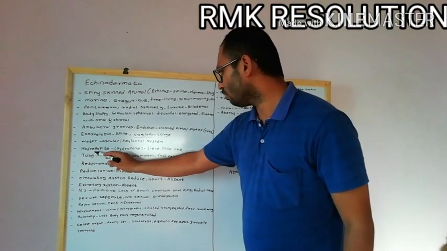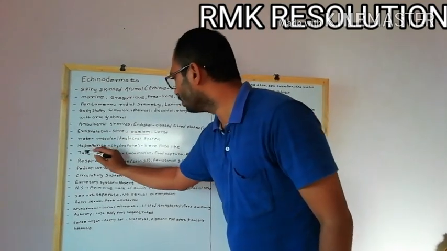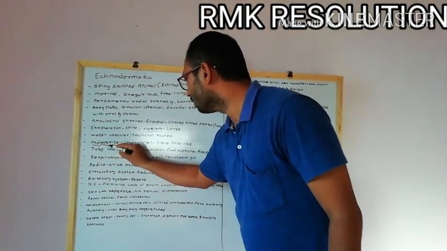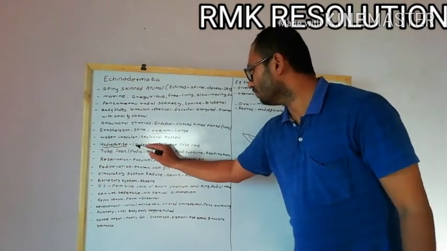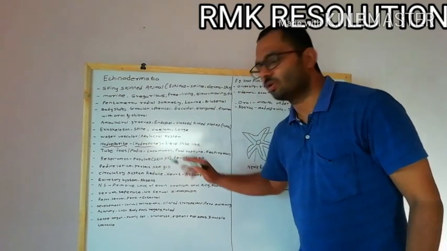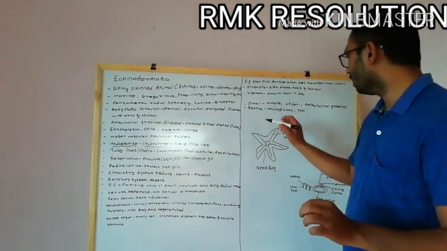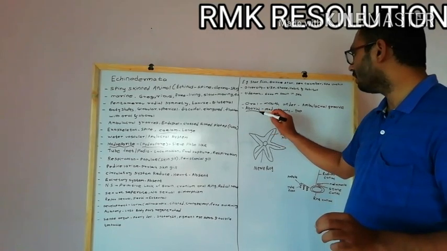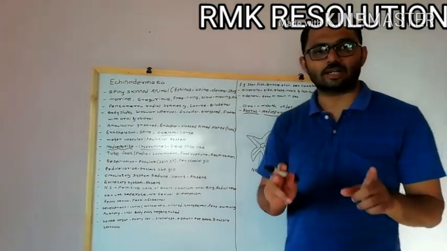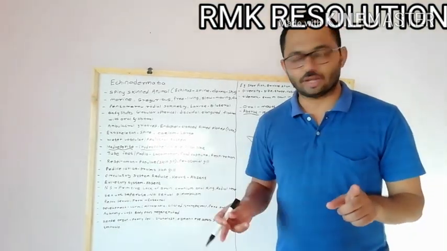Then madreporite. Remember again, this is an important concept: the madreporite is also called the hydropore. As I mentioned here, it is present at the aboral end.